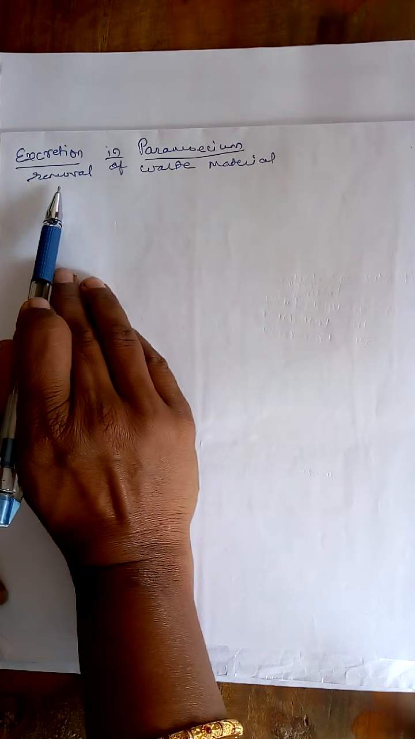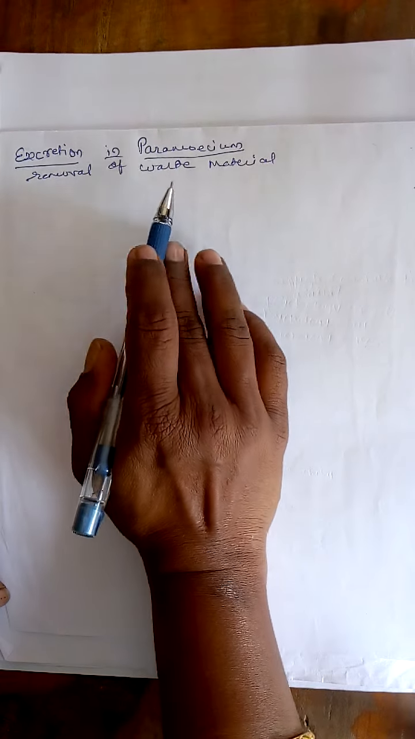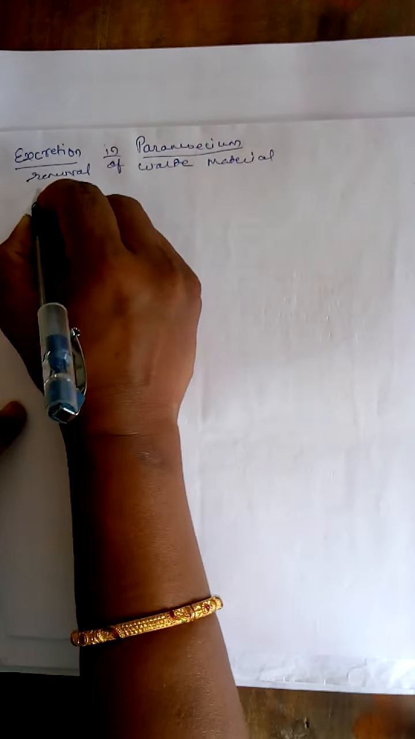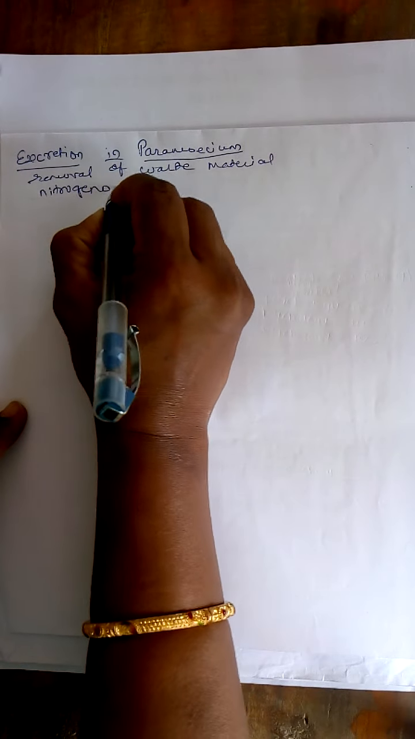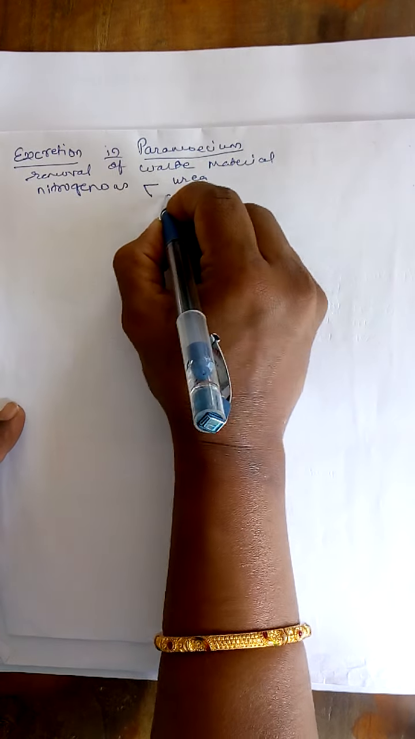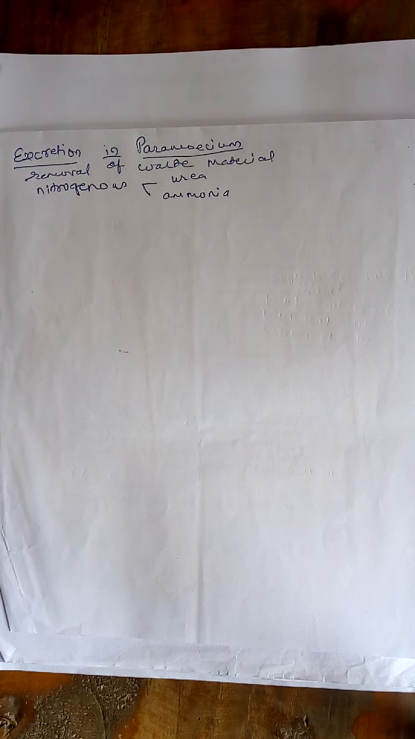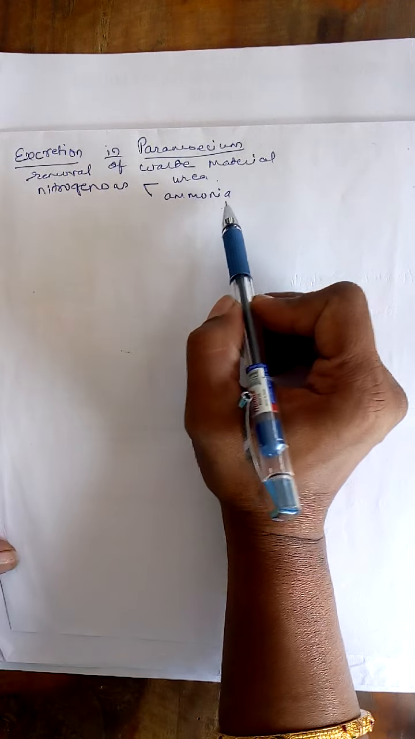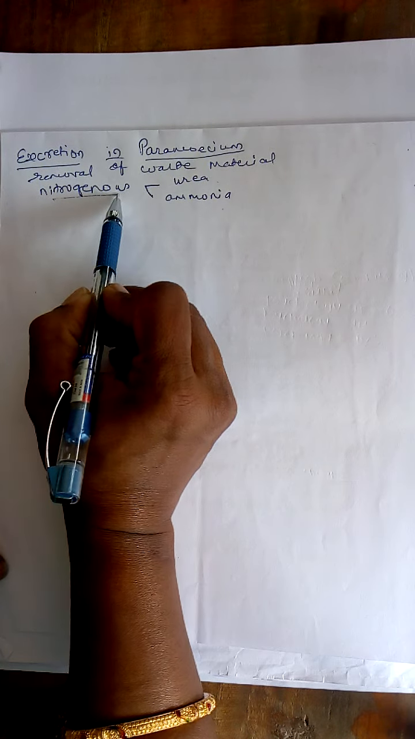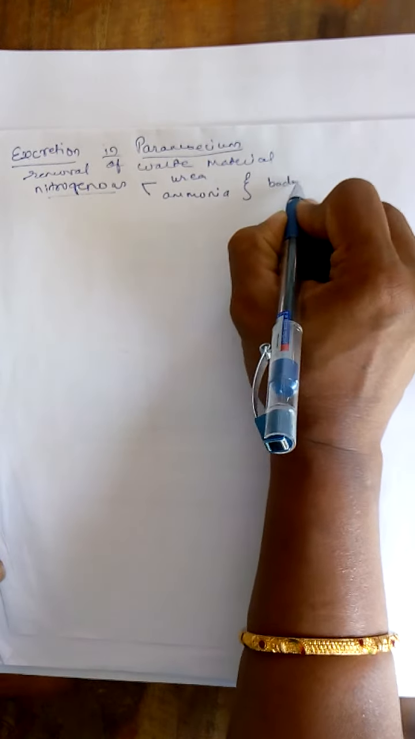So it is necessary to remove all the waste material, and that process of removing the nitrogenous waste material is known as excretion. Now in the case of paramecium, the nitrogenous waste material is present in two different forms, either urea or ammonia. It is necessary to remove the urea and ammonia from the body. The process of removing the material from the body takes place by the body surface.